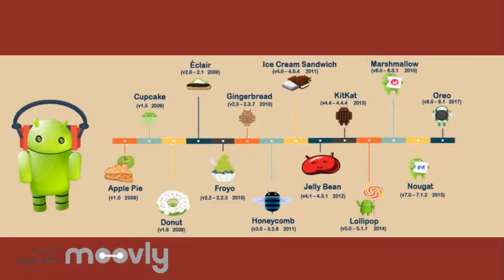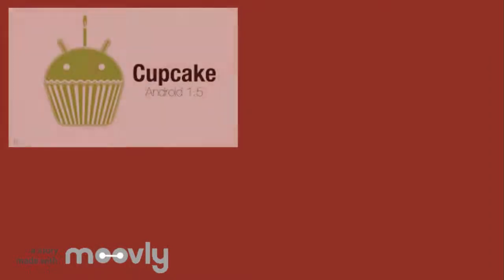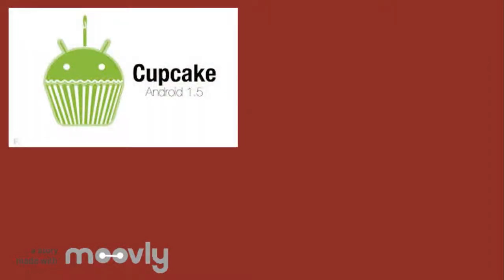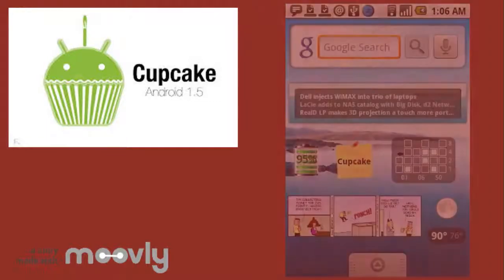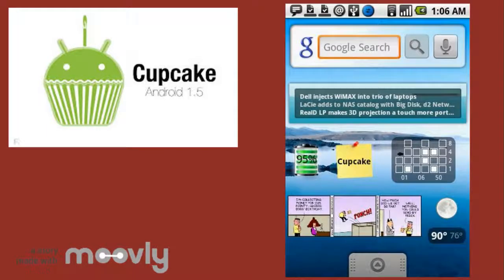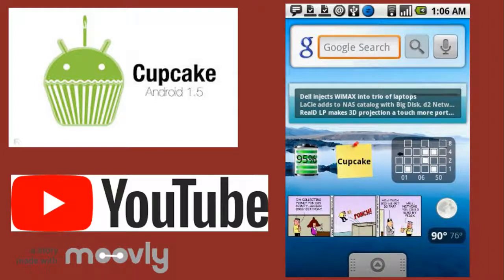Android started to release new versions of the OS, but they always followed the theme of having a candy or dessert name. The first public codename for the OS 1.5 was called Cupcake. Cupcake, released in 2009, added the ability to upload videos to YouTube or rotate the screen.